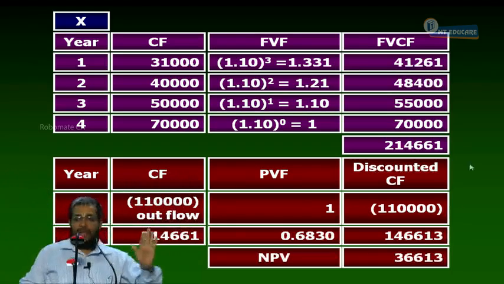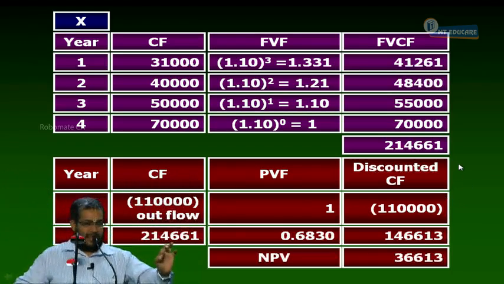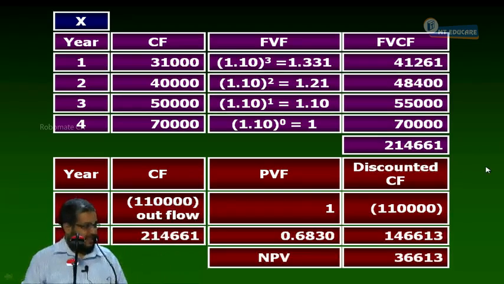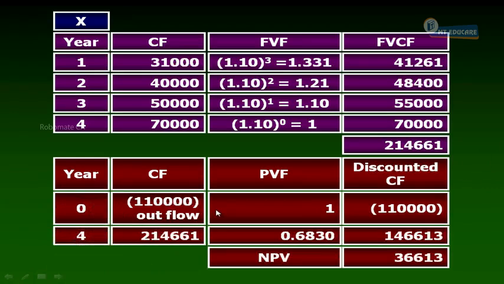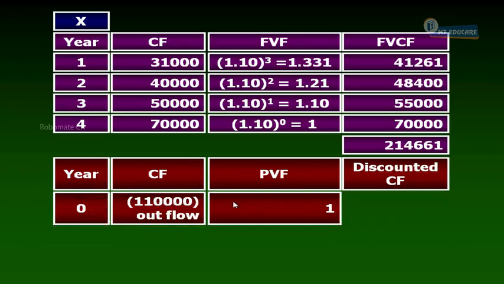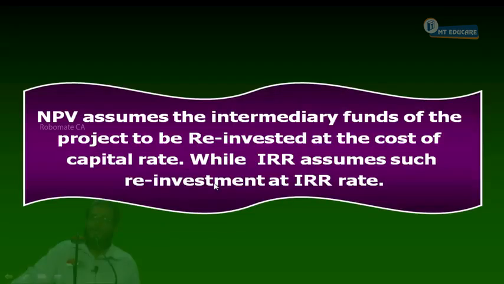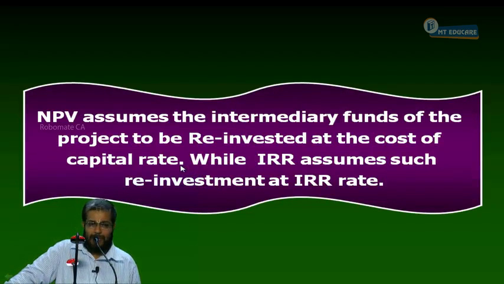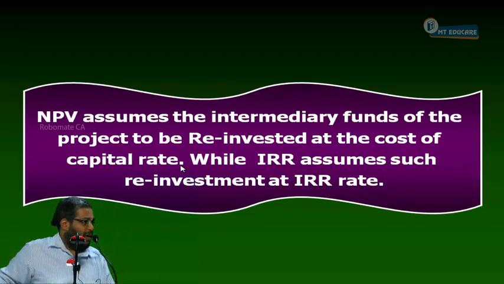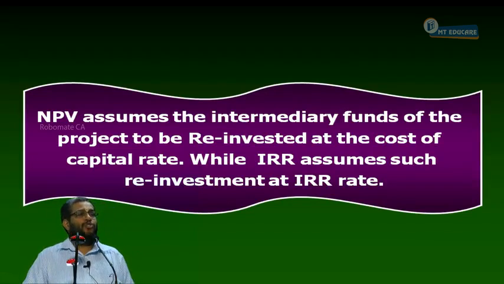Yes or no? Now, last discussion before I give you notes for this first stage and then go for the second stage. Can I proceed? Now, the question, sir, why are you shouting? Because all this you are told. NPV assumes cost of capital as the reinvestment rate. IRR assumes the IRR as the reinvestment rate. After so much shouting, I still did not understand why there is a conflict.